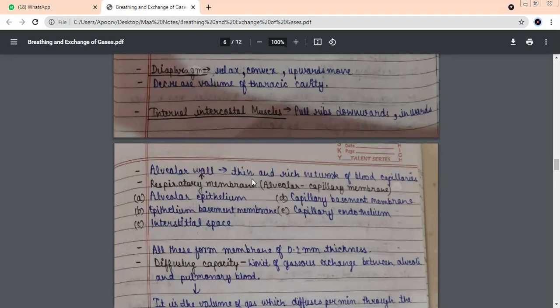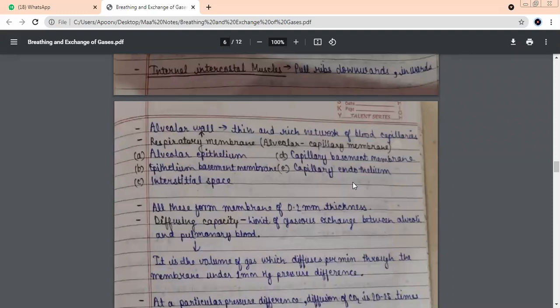So there are two important things we need to know about the wall of the alveoli. They are very thin, only one cell thick, and they have a rich network of blood capillaries, so that blood can immediately take the oxygen which reaches there. The membrane, we have a respiratory membrane. It is also known as the alveolar membrane. What is it called?